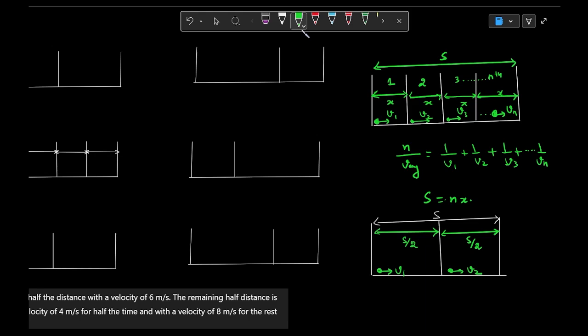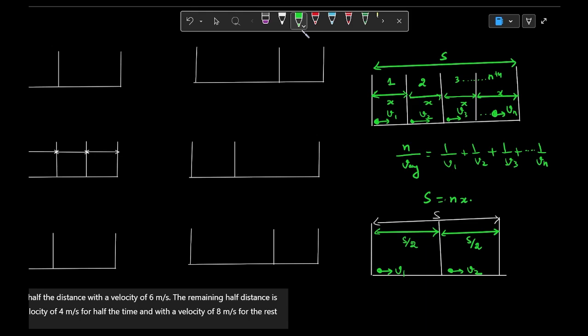Let me give an example. Suppose a body is moving for 100 kilometers, and the first 50 kilometers it travels with 20 kilometers per hour, and the next 50 kilometers, the next half distance, it is moving with 80 kilometers per hour. Tell us the average speed for the whole journey.